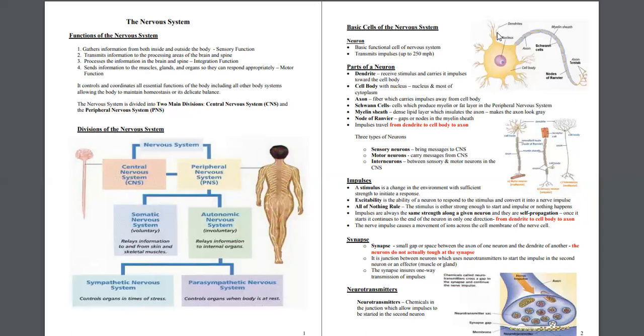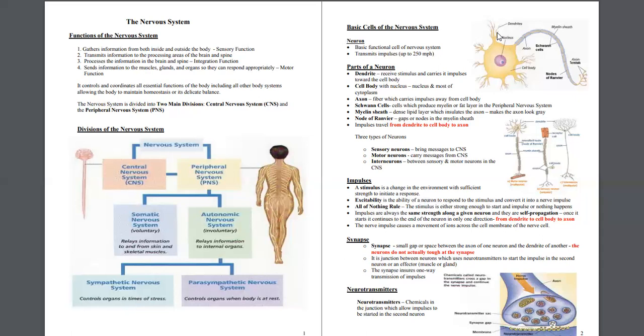The function of axon is nerve impulses travel through axon, and at the end, each axon gets branched to form axon terminal. Then myelin sheath is dense layer which insulates axon, and gaps between the myelin sheath are known as node of Ranvier. Impulse travels from dendrite to cell body and then to axon. So there are three types of neuron, basically sensory, motor, and interneuron.